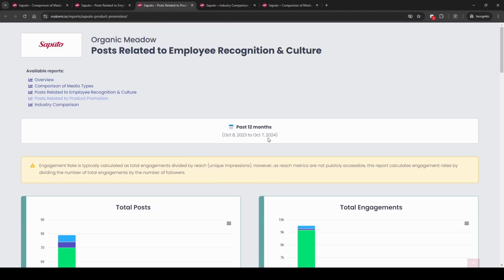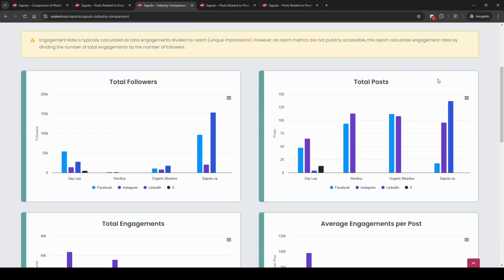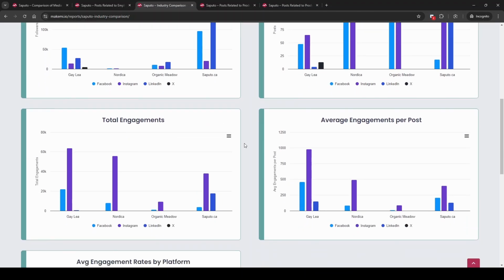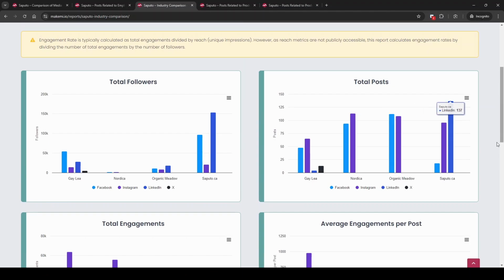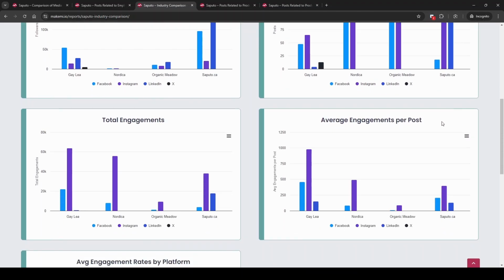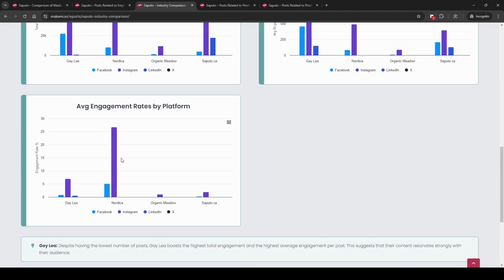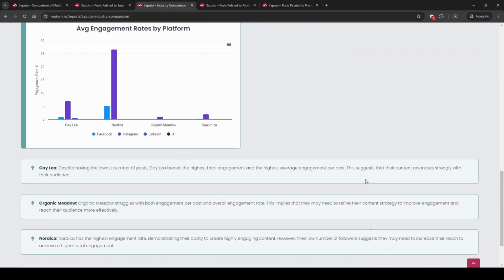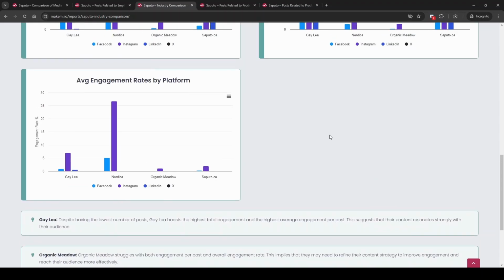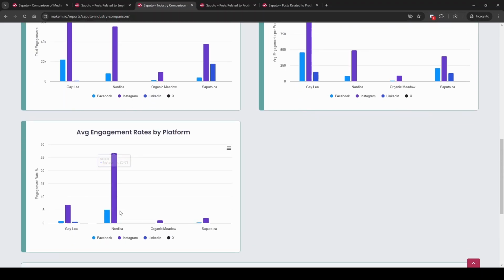So the last report to show you guys is the industry comparison report. And for this sector, we only really came up with 3 other brands that were Canadian dairy brands that managed active social media channels. We've got Gailey, Nordica, and Organic Meadow. Saputo is the biggest of those, has the most number of followers, does the most content, but is not necessarily the most engaging. Nordica has the highest engagement rate of all the brands. So what does that mean? We would have to go look at Nordica's content and learn from it. How are they getting such great engagement rates compared to Saputo?